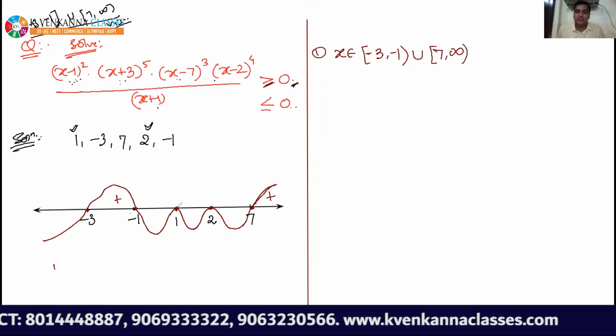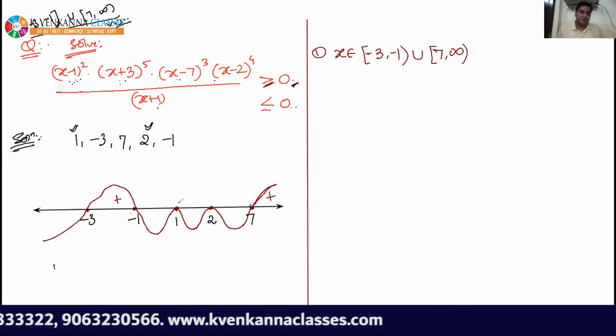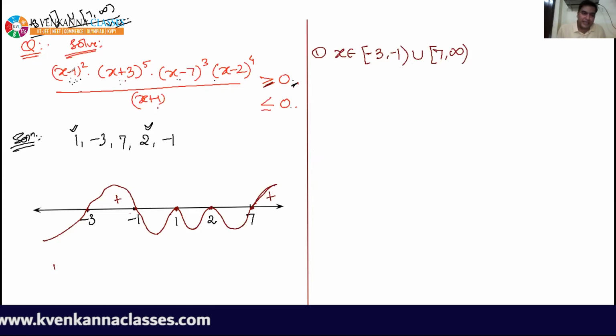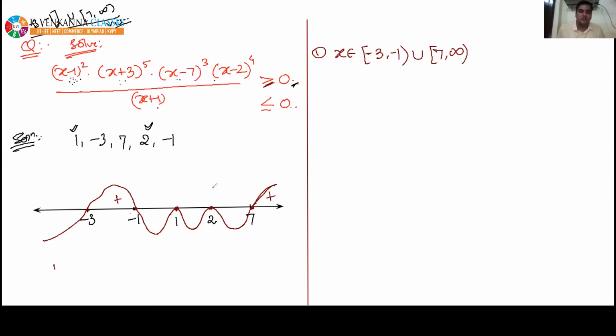So see, x equal to 1 can be included in the answer because 1 makes the numerator 0. 2 is also included because 2 also makes the numerator 0 and equal to 0 is allowed. Since these are the only 2 points, I have to put curly brackets around them. So union curly bracket 1, 2, that is the final correct answer.